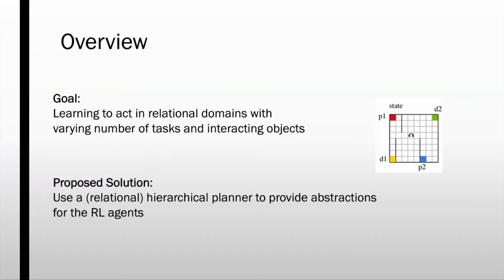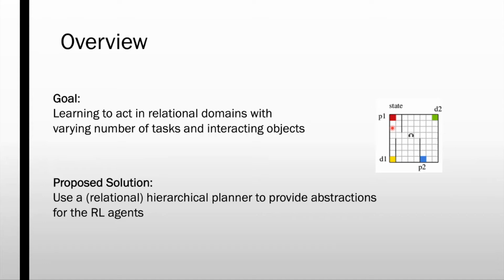For example, consider the extended taxi domain here. We extend the original taxi domain from Dietterich's MaxQ paper by allowing for multiple passengers. In this domain, when the agent is dropping passenger P1, it should recognize that passenger P2 is irrelevant and it should ignore all such irrelevant state variables when making the decision to move in the grid for dropping passenger P1.